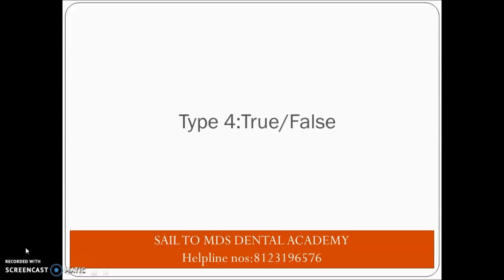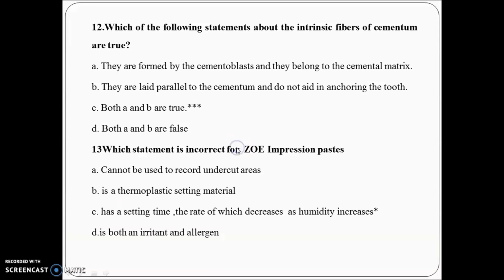So friends, now true and false. Very simple thing. It's a bankable question. When it comes, you should not go wrong. So let's see two different true and false questions. Here you can see the question: which of the following statements about the intrinsic fibers of cementum are true? The question asks you to find the true statement. Option D is wrong. Options A and B are false, so they should be out of contention.